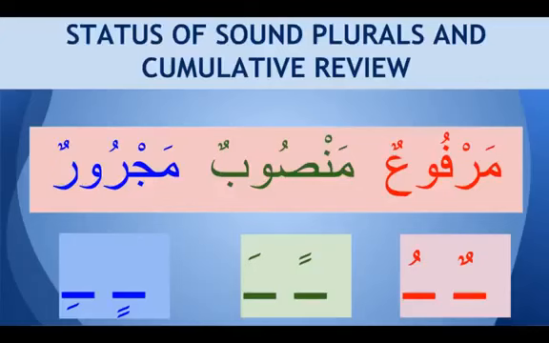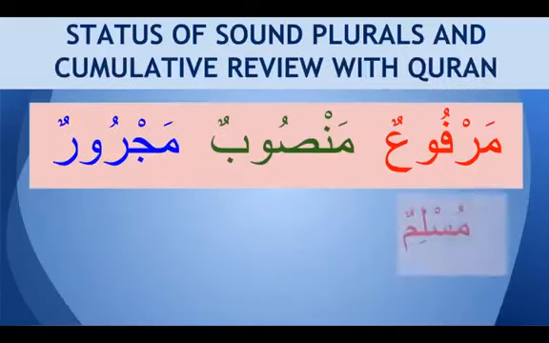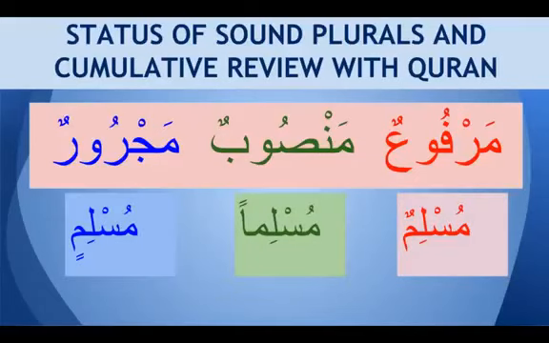So these fatha, dhamma, kasra you see mainly on singular nouns and on broken plurals, jam'u taksir, like tullabun, fujjarun, hujjajun, atibba'un. So these are all the plurals where you find these signs, and you know it is marfu, mansub, or majrur based on what these signs are. For example, we got muslimun, musliman, and muslimin. So the marfu, mansub, and majrur status depends on the signs. We know what is the condition of this word.